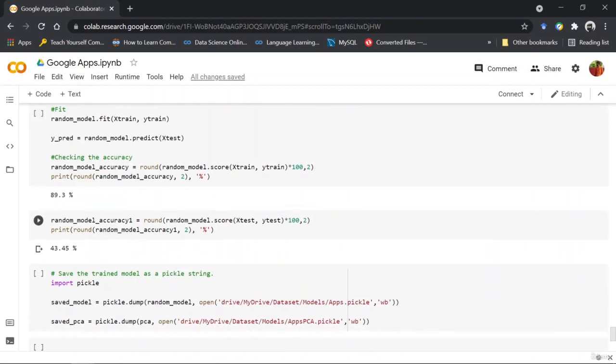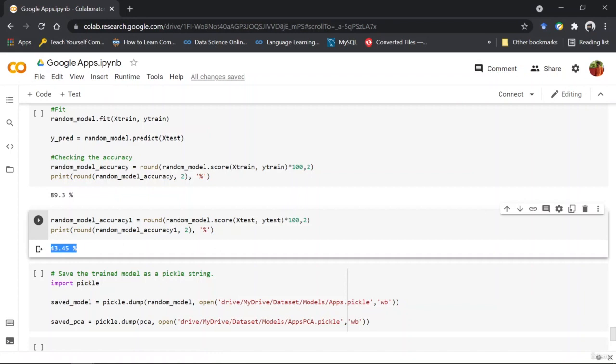But as you can see, the accuracy for test data is only 43.45, which is very less. Now, as I told you before, this data set was not prepared for prediction, but was prepared for analysis. But again, as a challenge, I would ask you to maybe try to get more than this value here, right? Maybe extract some information that I did not, maybe do something different to get more accuracy for your test basis.